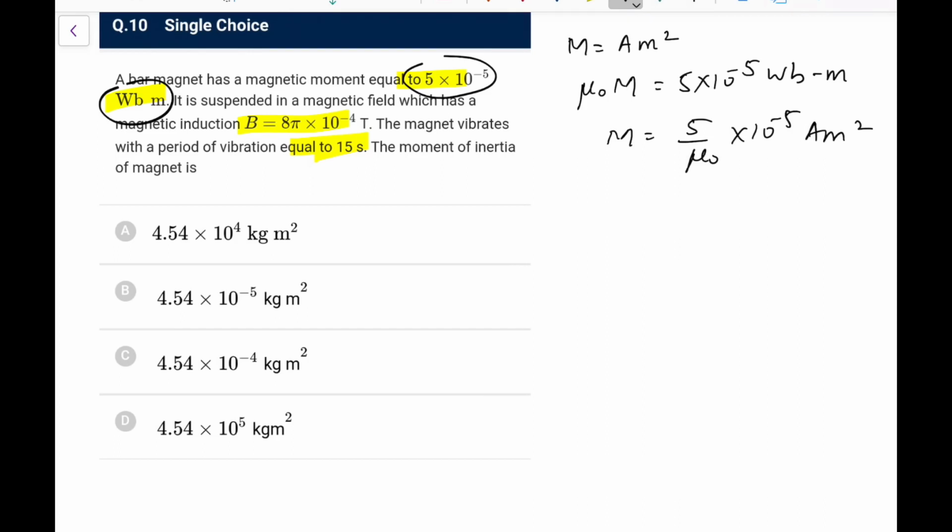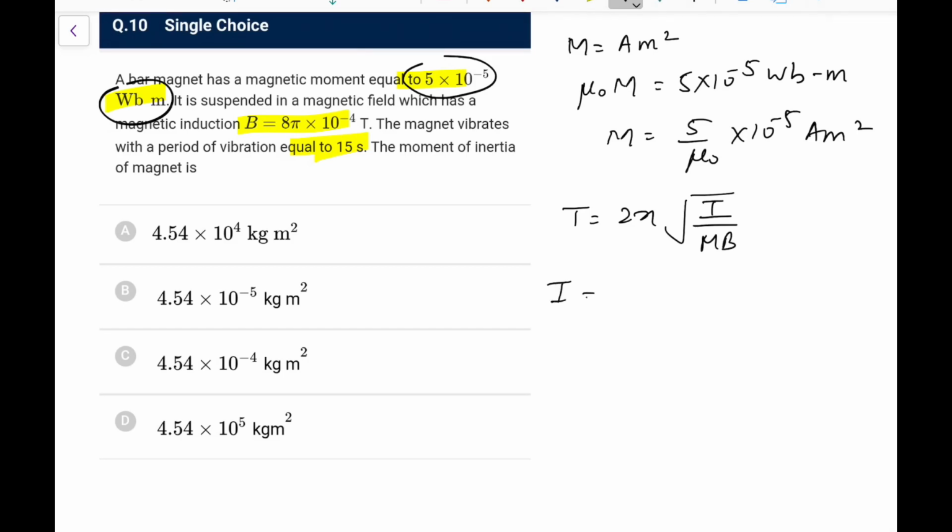So if you don't do this, there will be a catch and the answer won't come which you want. I am saying this because I am doing it the second time. The first time I took the M at the given value and the answer was none of the given options. That was the lucky one for me, and then I checked what's the issue in it. Okay, so the time period would be 2 pi under root of moment of inertia upon mB.